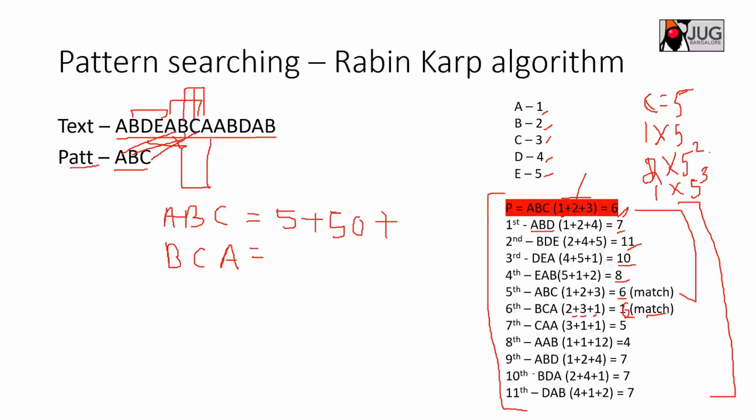So it will be what? 375, I think. Yeah, 3 into 125, it will be 375. So this will be your computed hash.